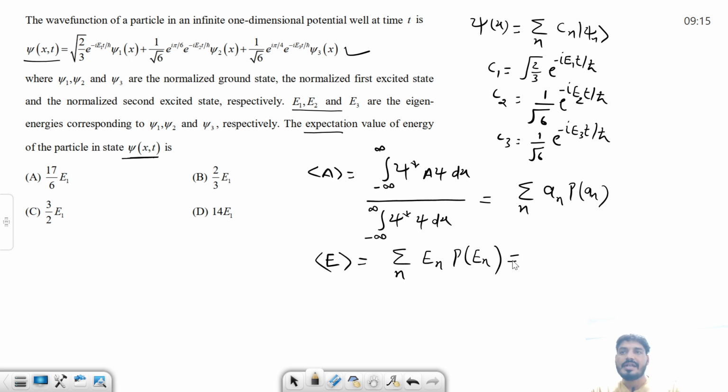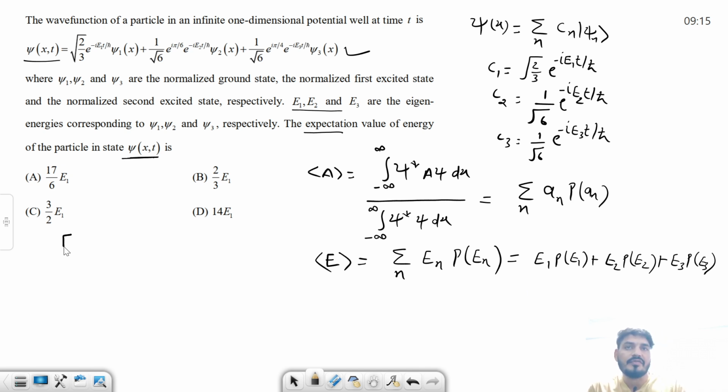I can also write it like this because we have only 3 states: E1 times probability of E1, plus E2 times probability of E2, plus E3 times probability of E3. Now what are these E1, E2, E3? We know these are the eigenvalues for the 1D box.